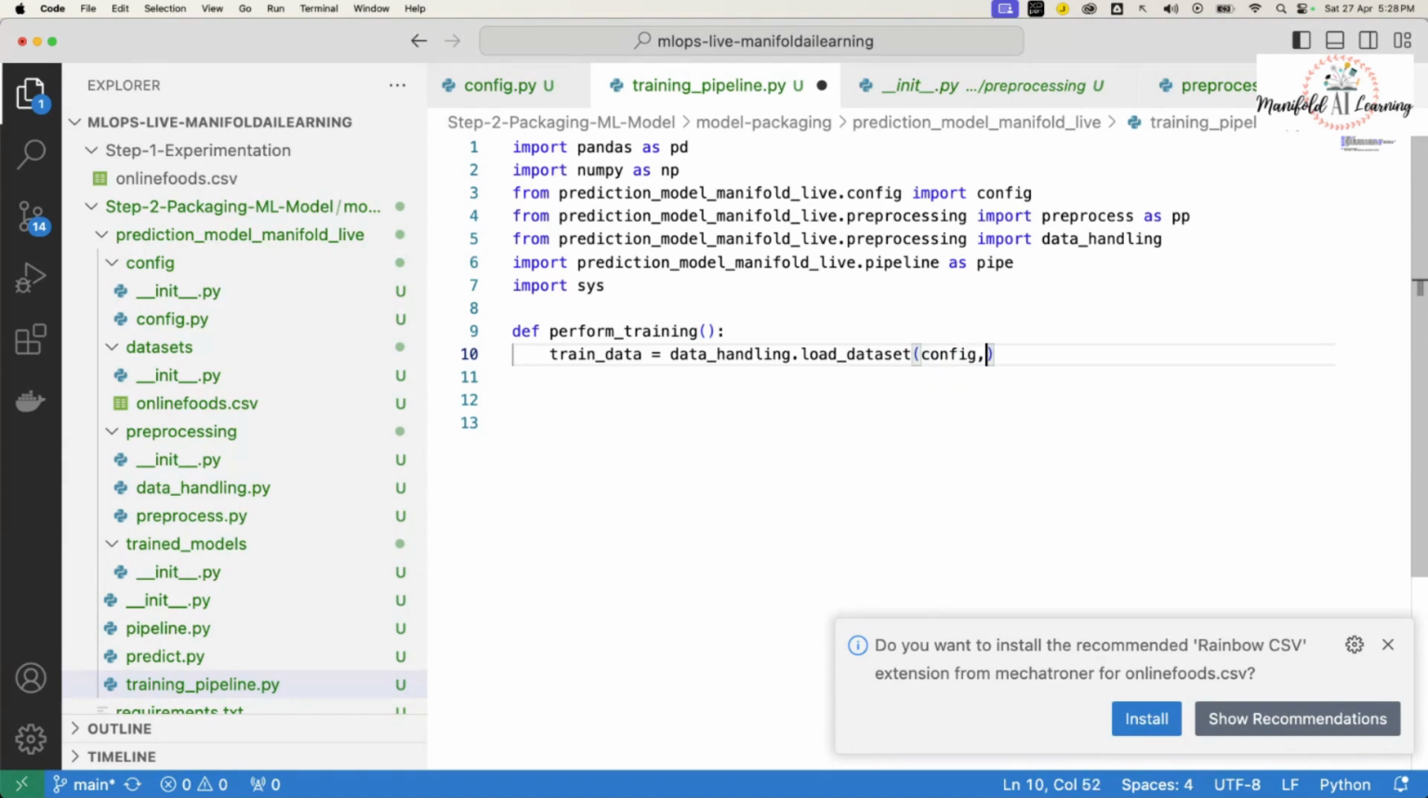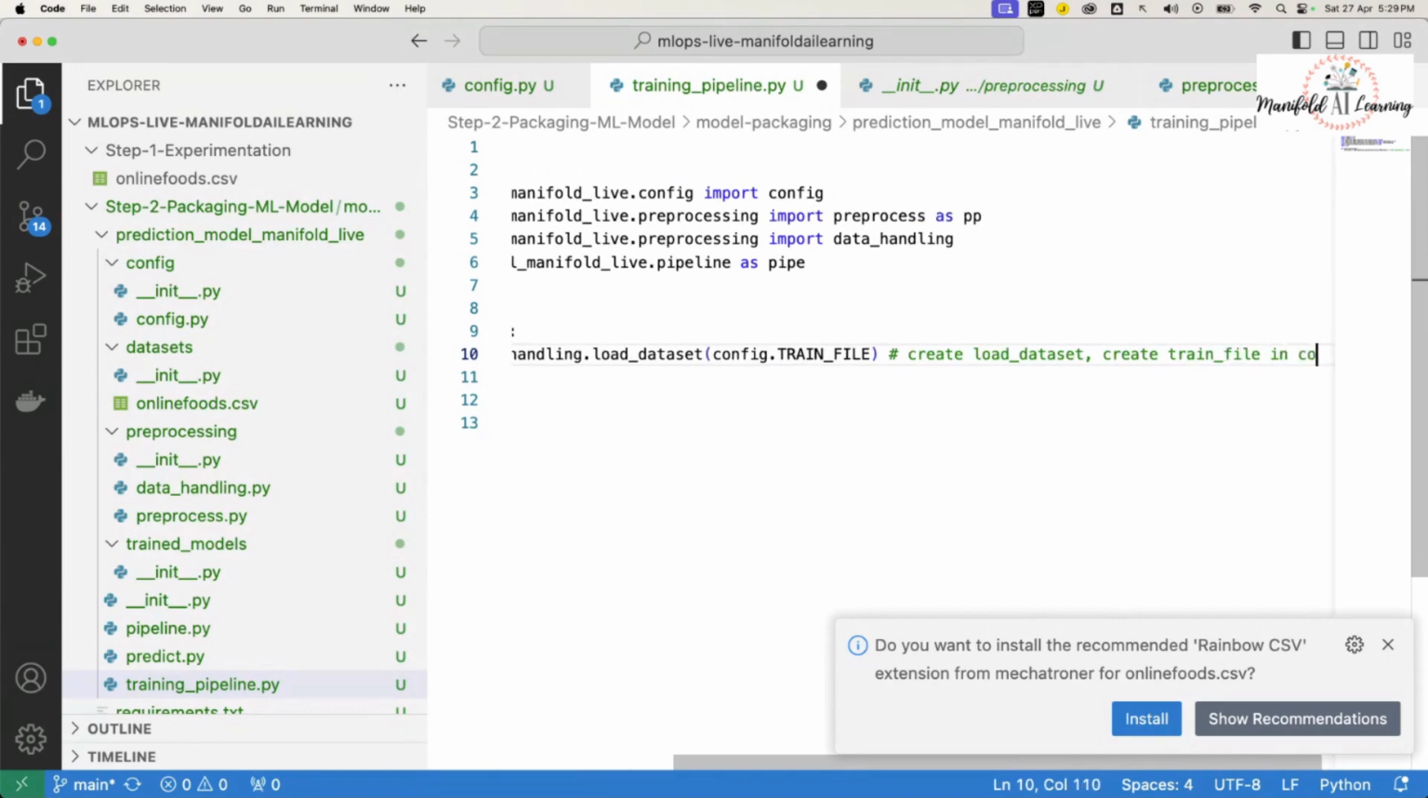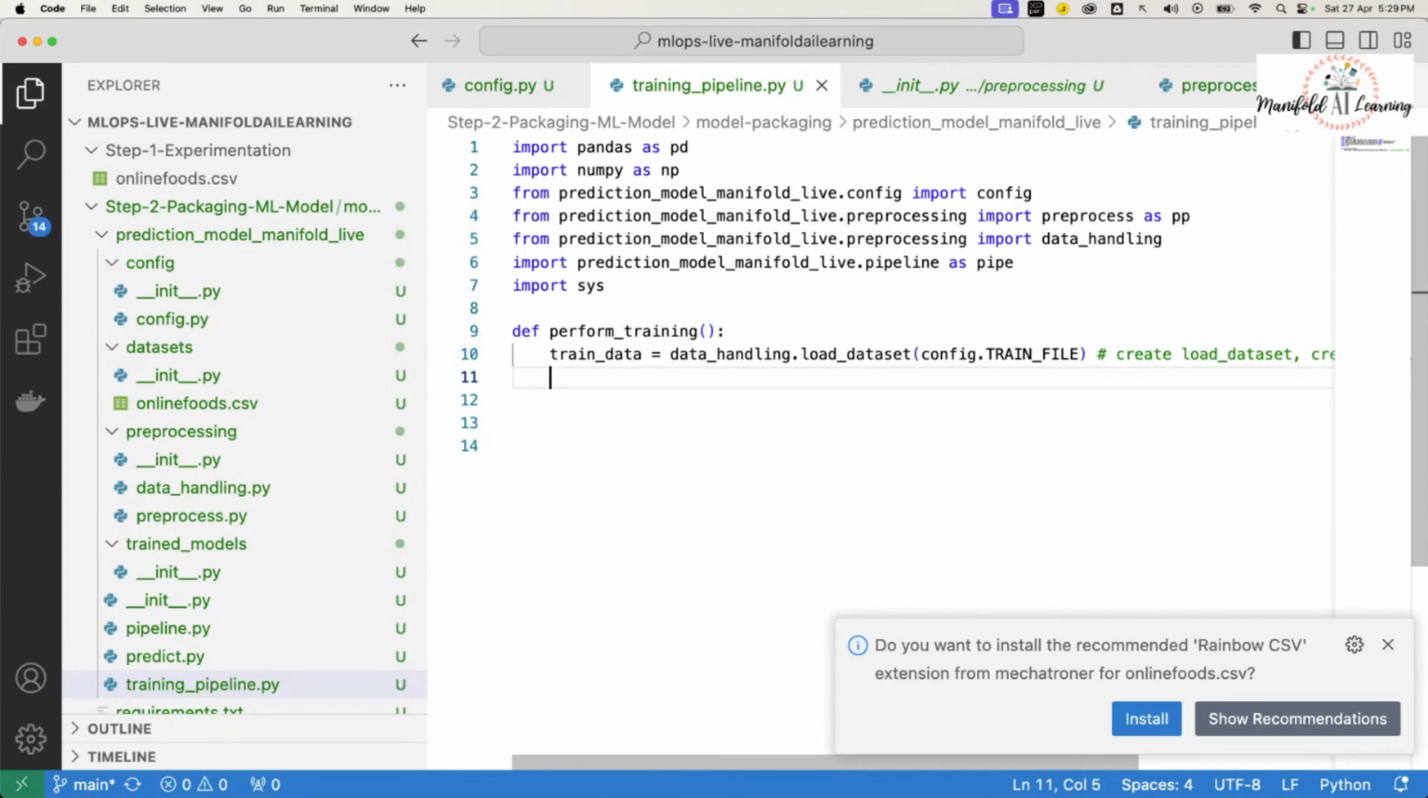So I'll say config.train_data_set, or maybe I'll make it train file. From here itself, we need to remember that we need to create a load dataset method. Let's make some notes so that we can check over here and complete it as and when we progress. We'll also have to create this train file in config. This is going to load the data set.